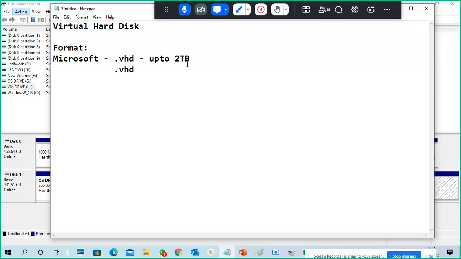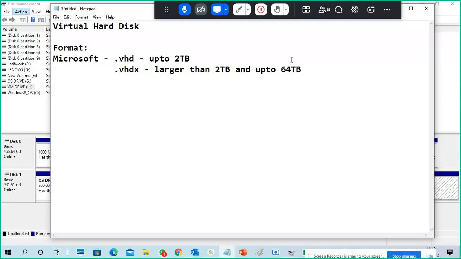VHDX format support, for disks larger than 2 terabytes and up to 64 terabytes. Okay, up to 64 terabytes. So this is from Microsoft, because the VHDX format is from Microsoft.